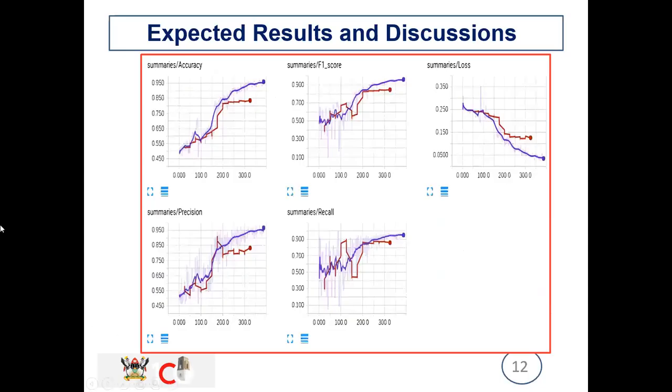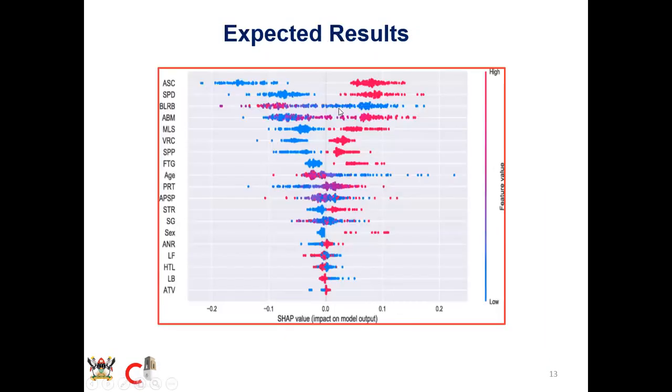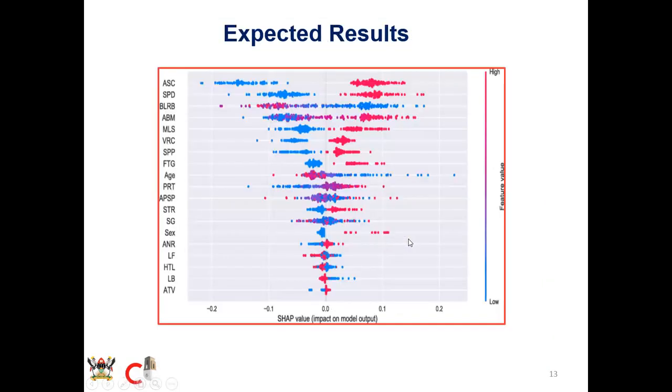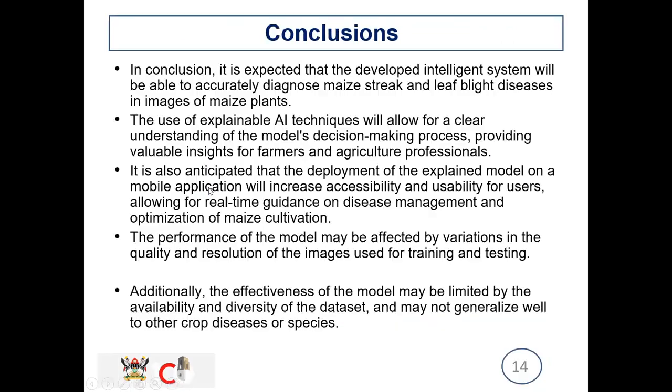We shall also cover the expected results. We expect accuracy to be high. We expect the F1 score to also be high. We expect a very minimum loss. We also expect a high precision and a high recall. We shall also perform explainability, so we expect to get SHAP values for the different features of the model.